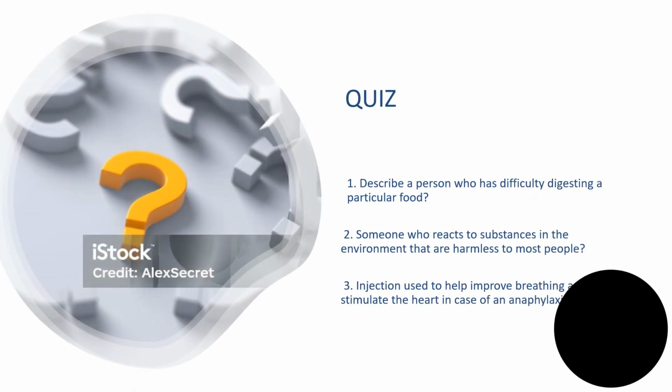Let's have a quick quiz. Describe a person who has difficulty digesting a particular food. It's intolerance. Someone who reacts to a substance in the environment that are harmless to most people. That is allergy. And the injection used to improve breathing and stimulate heart in cases of anaphylaxis. That is epinephrine.